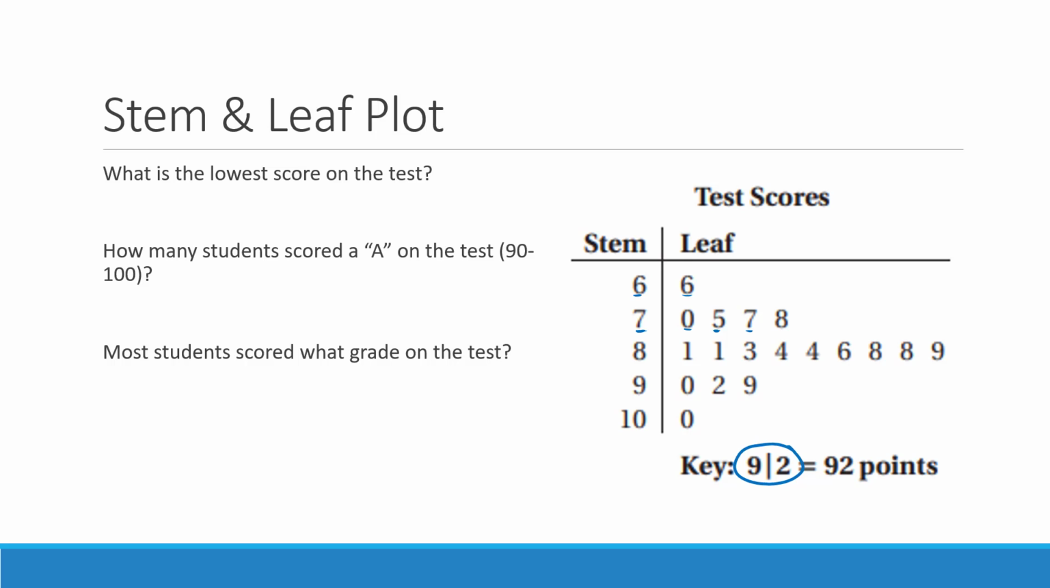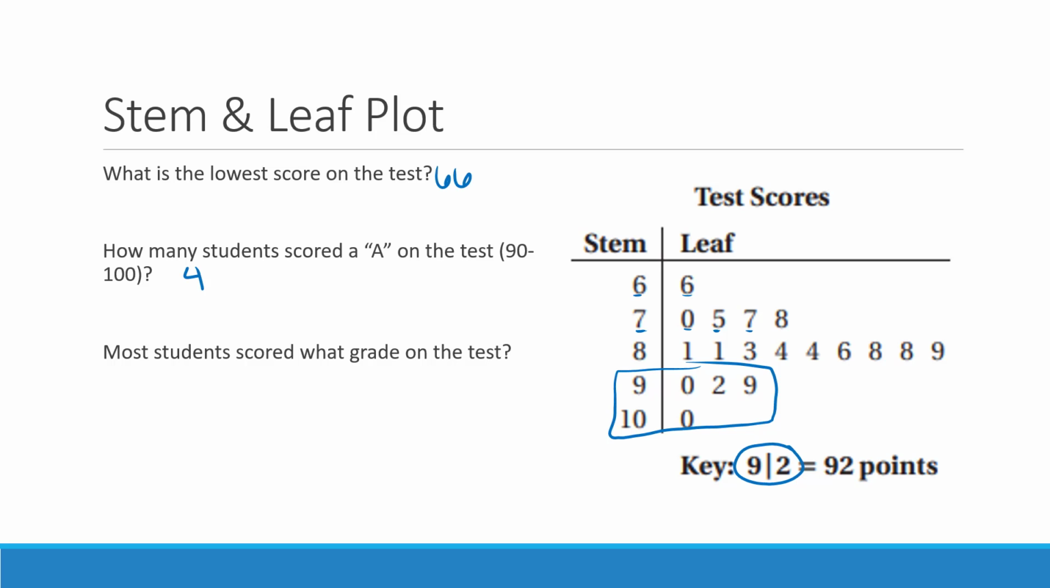It says, what is the lowest score on the test? So it's nice with a stem and leaf plot because you can just glance at it and say, okay, here's my lowest number down here, which is going to be 66. It says how many students scored an A on the test. So we're defining A in this case as a 90 to 100. So we're talking about this category right here. So we got 90, 92, 99, and 100. So there's a total of 4 scores there. So that's 4 students.